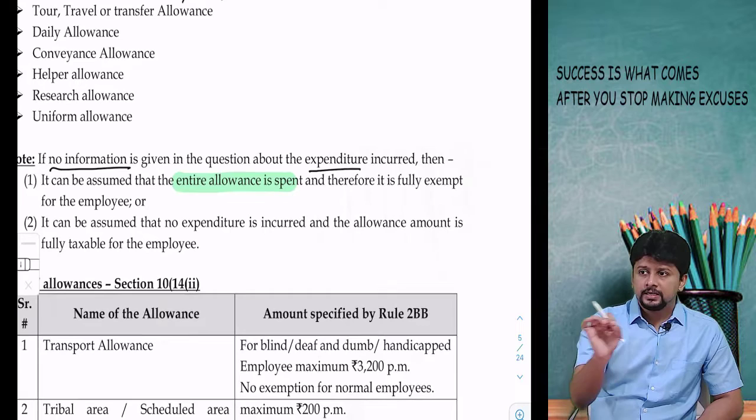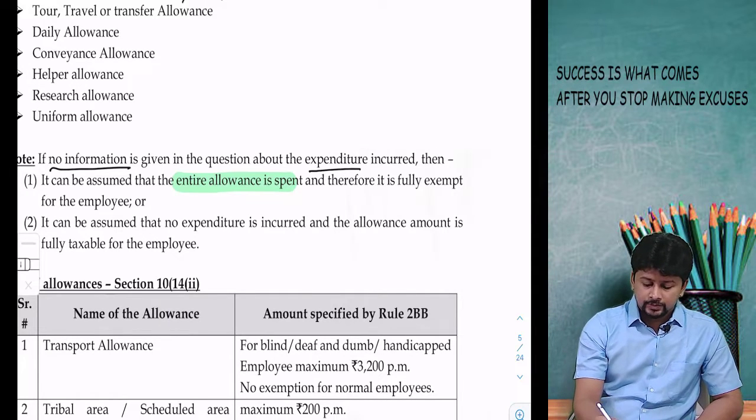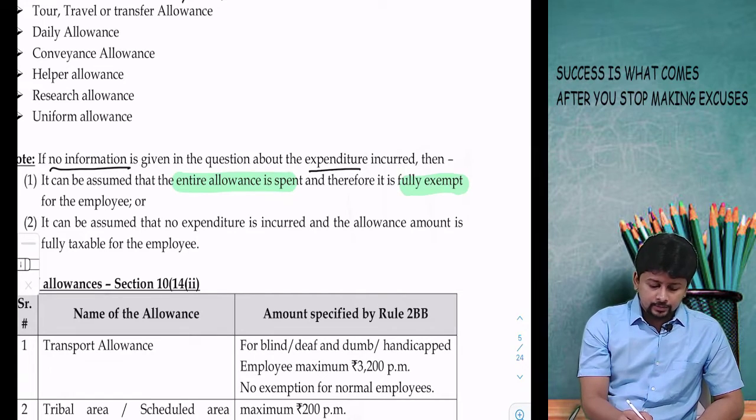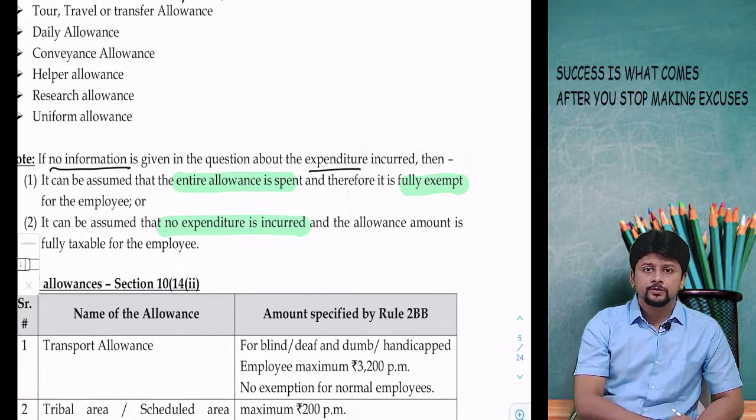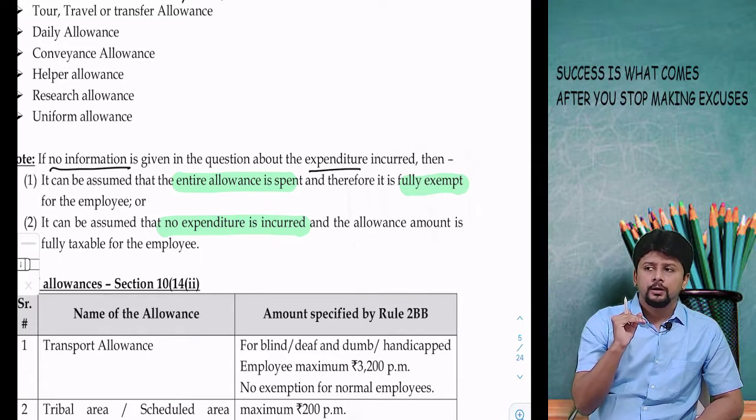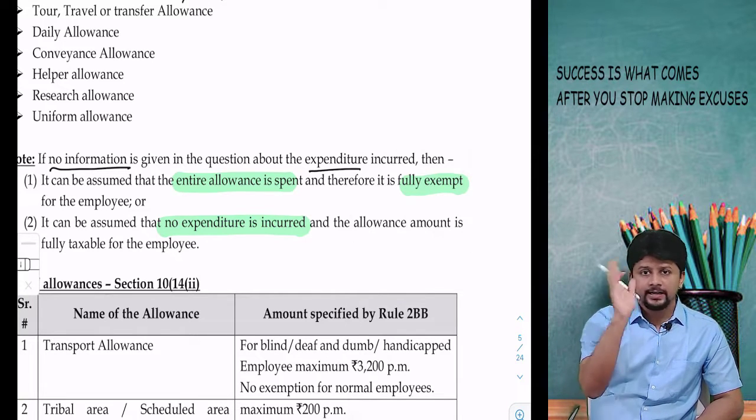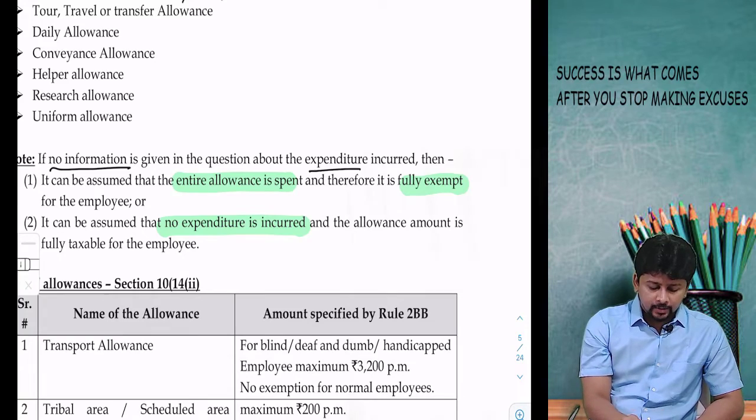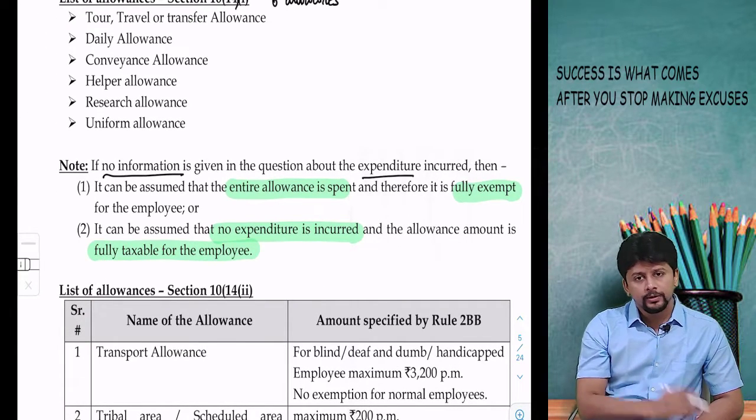Expenditure incurred is equal to allowance, which means fully exempt, zero taxable. The other extreme assumption: zero spending, nothing is incurred. The allowance is received from the employer and the employee is not spending anything. Then the amount is fully taxable for the employee.